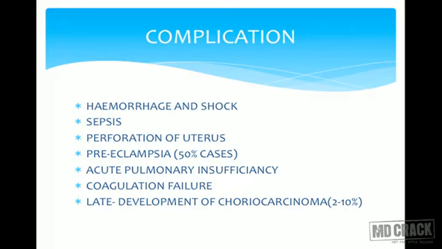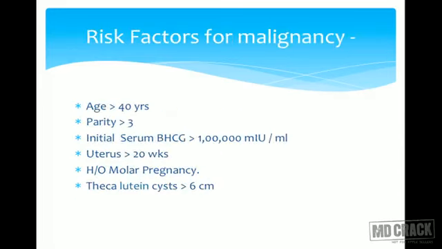Acute pulmonary embolism or pulmonary insufficiency, again very common. Coagulation failure. And last but very important, after molar pregnancy, which is a benign condition, that woman always has a threat that later in life she may develop choriocarcinoma. So it can be a late complication of H-mole.